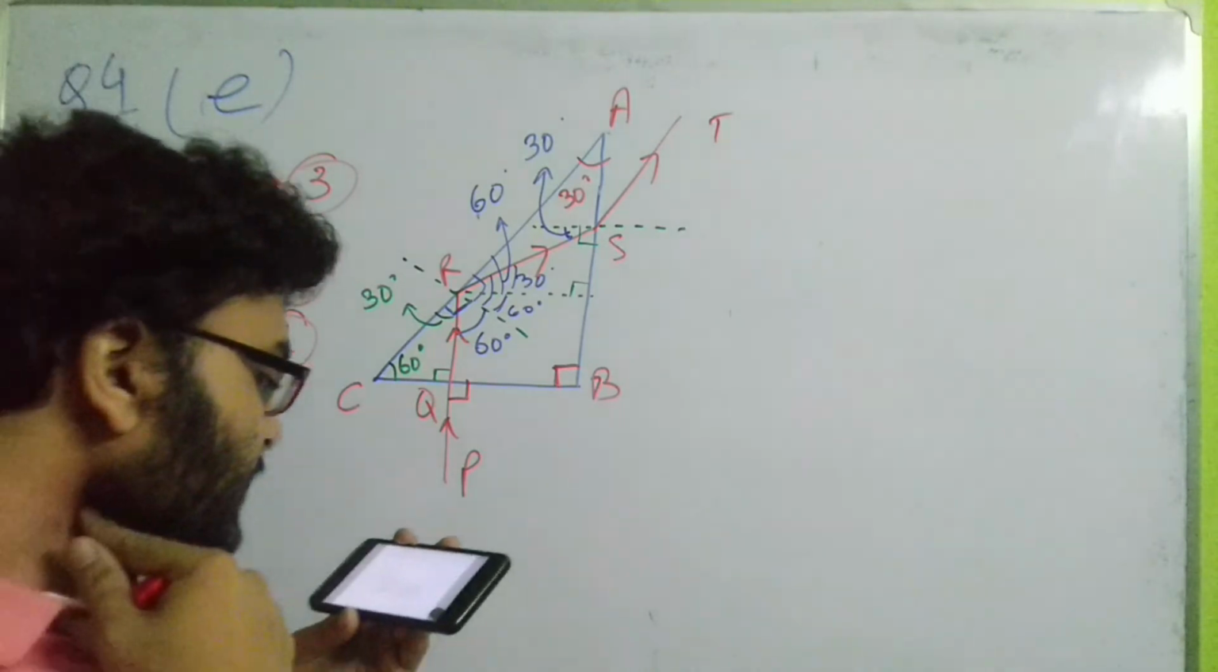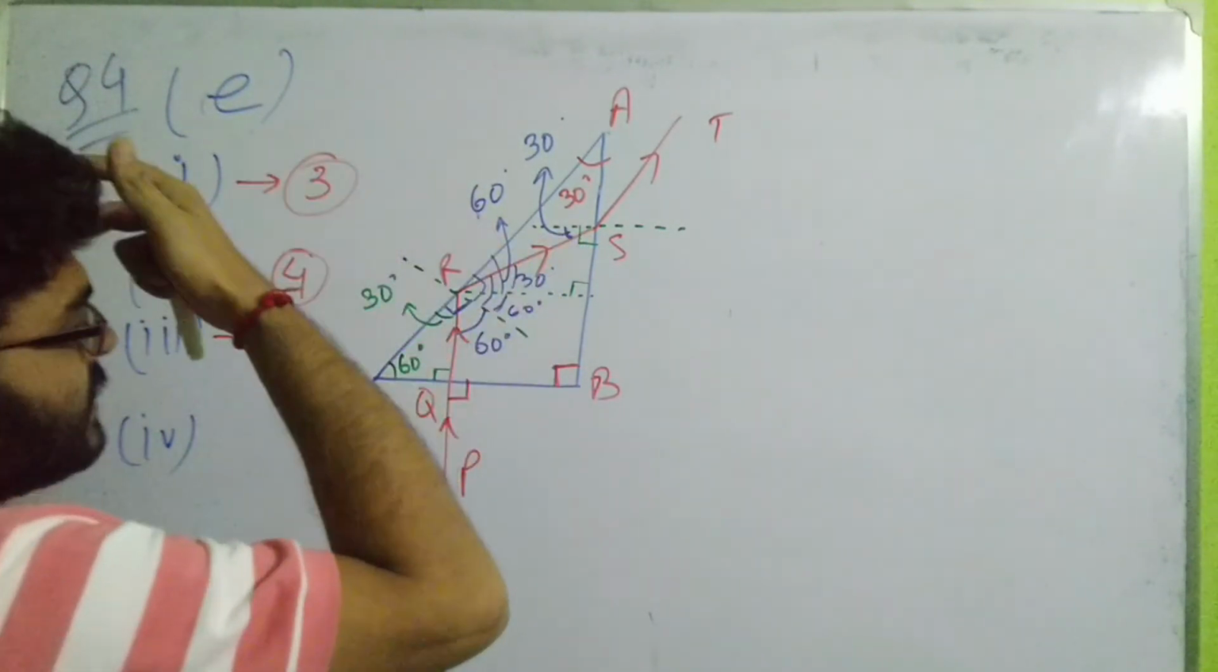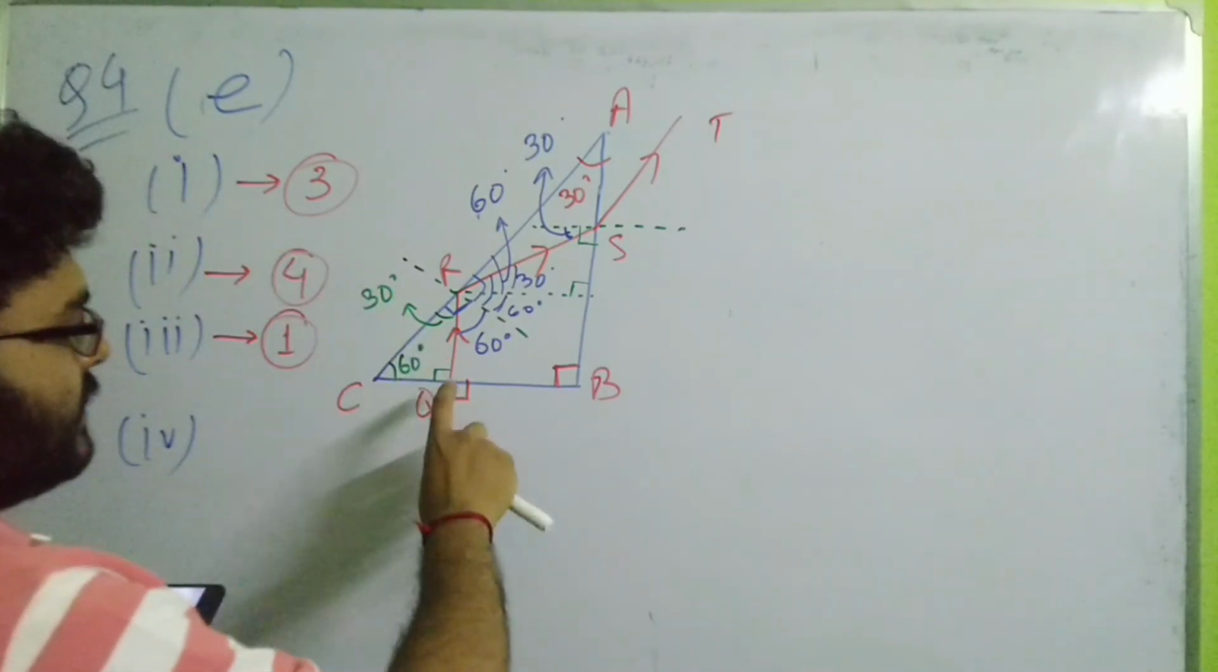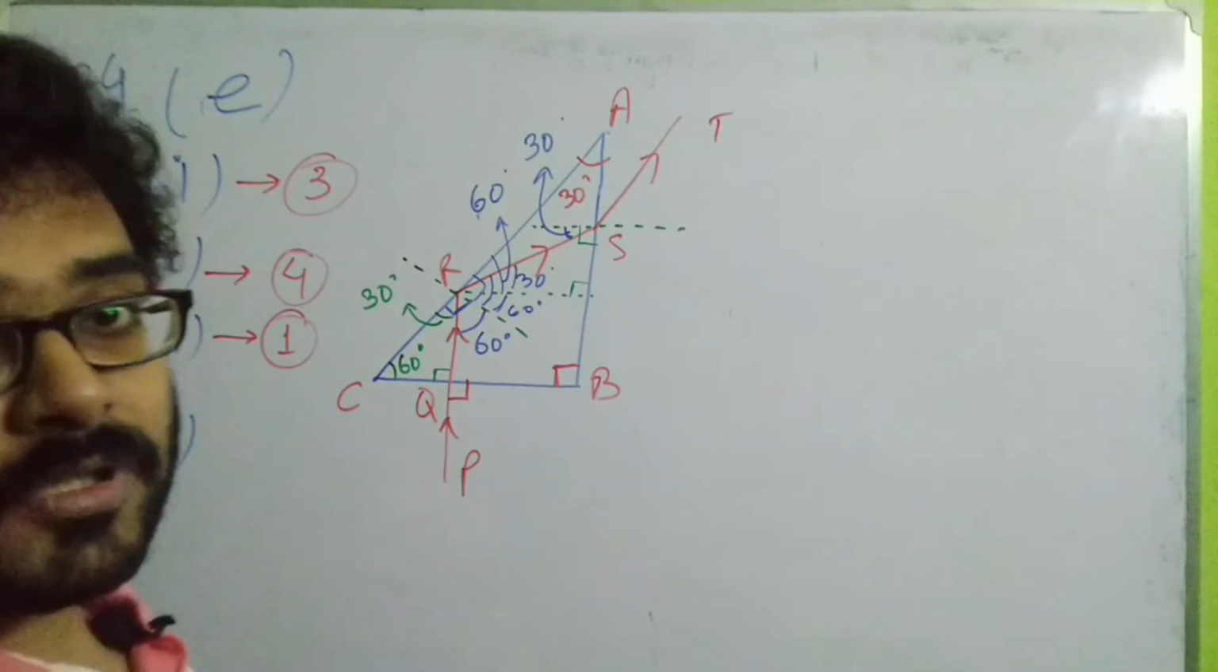Speed of light PQ is greater than RS. Obviously PQ is the light ray in air. The speed of this light ray will be greater than the speed of the light ray RS, because it is in glass medium.